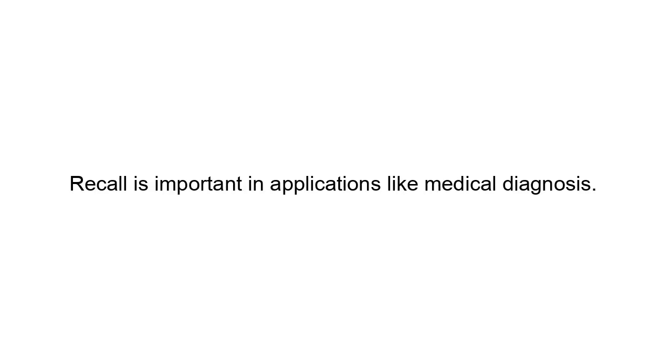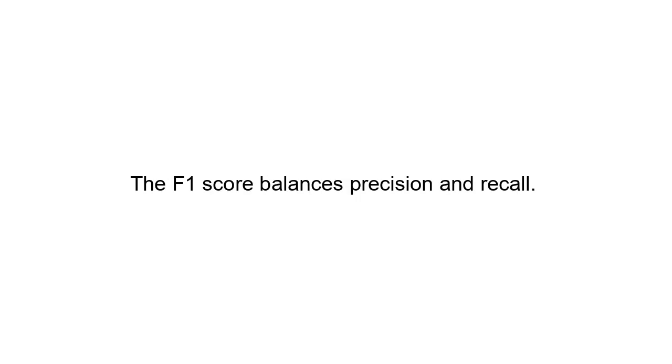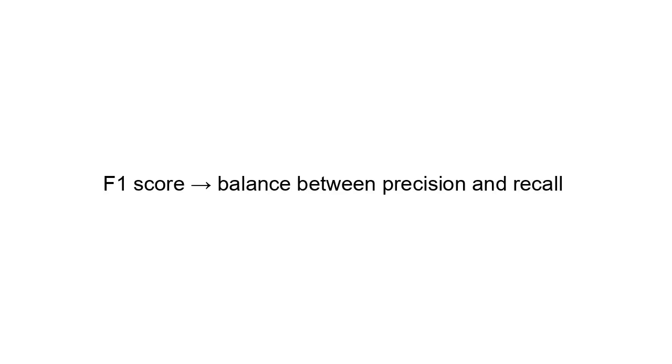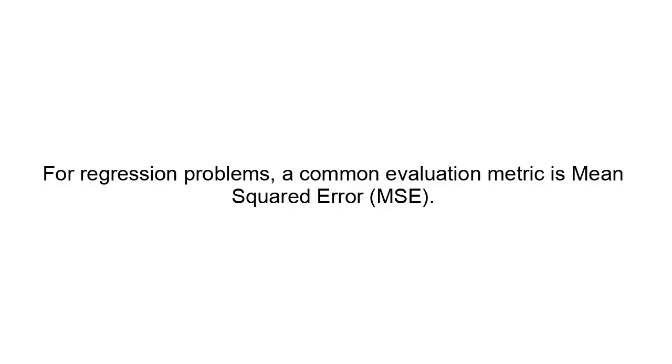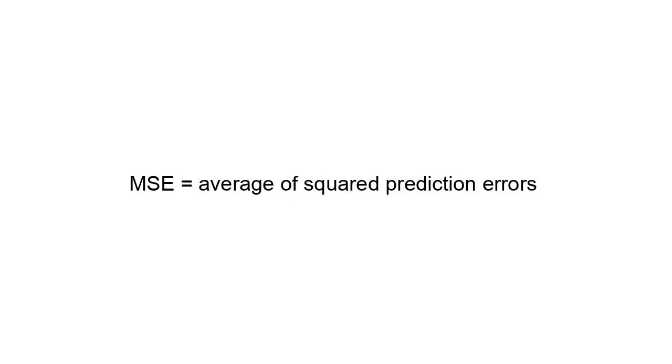F1 score: the F1 score balances precision and recall. Example concept: F1 score means balance between precision and recall. This metric is often used when both false positives and false negatives matter. Mean squared error, regression: for regression problems, a common evaluation metric is mean squared error, MSE. Example concept: MSE equals the average of squared prediction errors. Lower MSE indicates better model performance.